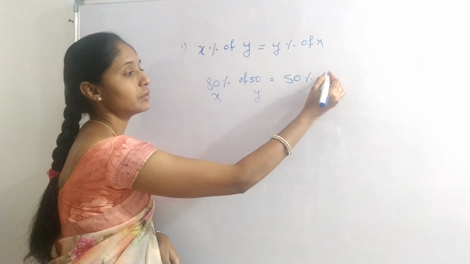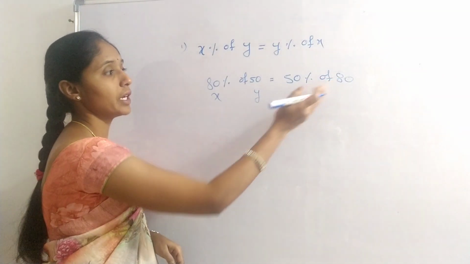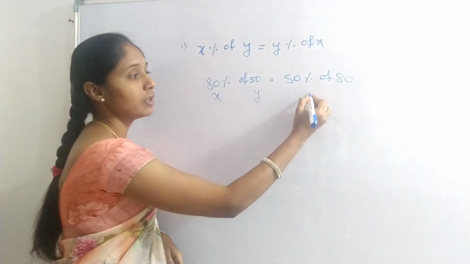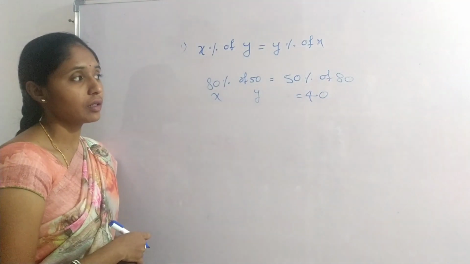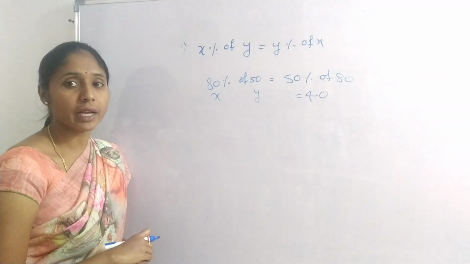50% of 80. Okay, 50% of 80. We know well 50% is 1 by 2. 1 by 2 of 80 is 40. We can easily answer the questions by using percentage to value conversion.